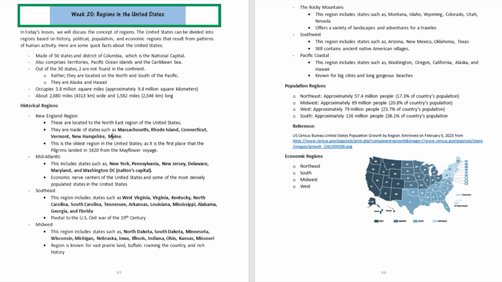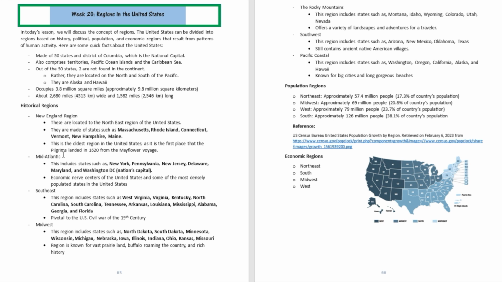Well, the New England region is located in the northeast of the United States. And these are states like Massachusetts, Rhode Island, Connecticut, Vermont, New Hampshire, and Maine. And this is the oldest region in the United States. It's the first place that the Pilgrims landed in 1620 from the Mayflower voyage.